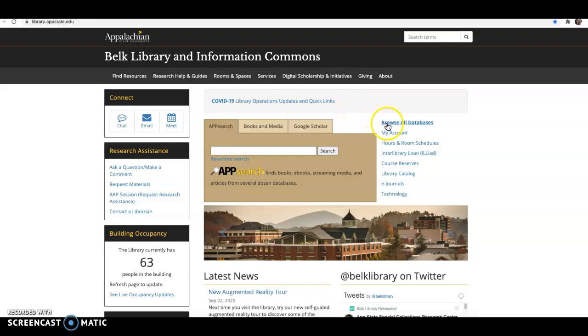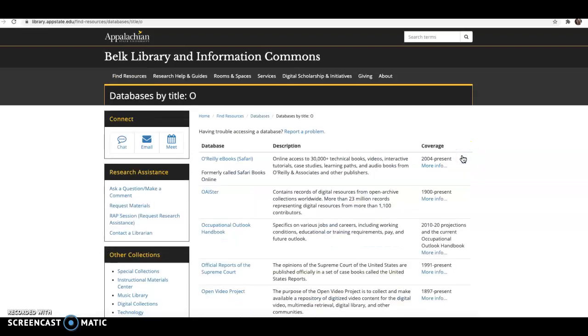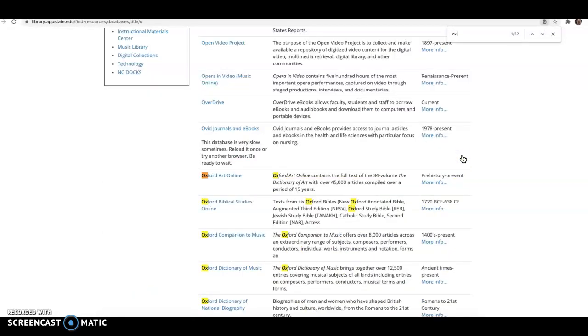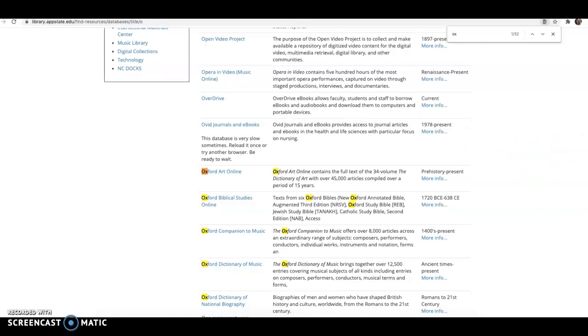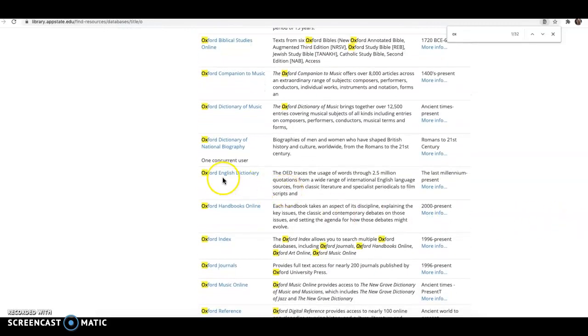You're just going to go to library.appstate.edu and then browse all databases and then go to O. And then I usually just start searching for Oxford because there tend to be more databases that start with an O than you would think. And then you're looking for the Oxford English Dictionary.